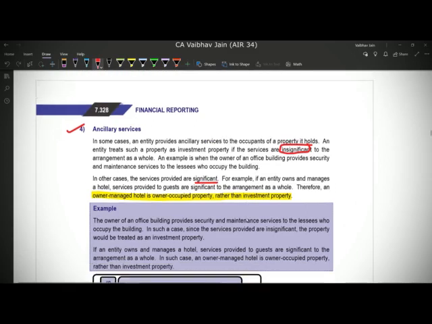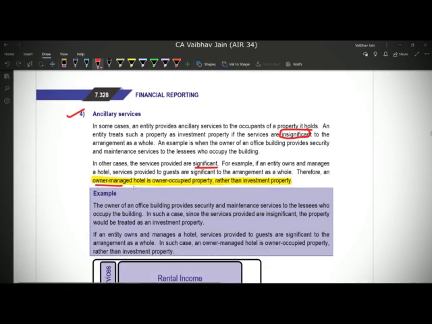So if the services are significant, that is in owner managed hotel cases, we cannot classify it as investment property, rather we have to classify it as owner occupied property, because this arrangement is constituting a service element which is quite significant as compared to the earlier first case. So in the first case, we could classify it as investment property because the service was insignificant, but if the service is significant, as in the second case, we will classify it as owner occupied property under Ind AS 16.